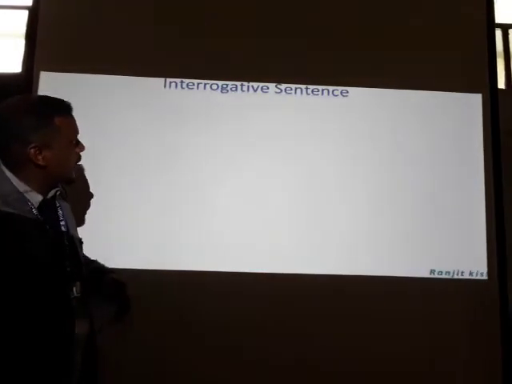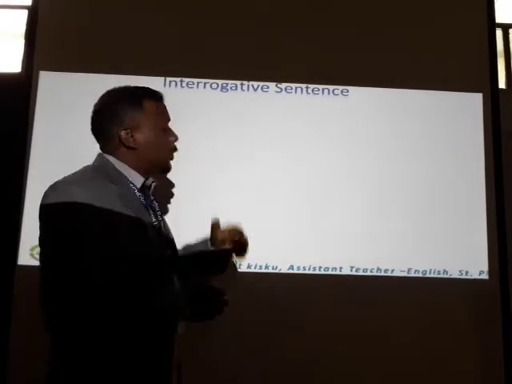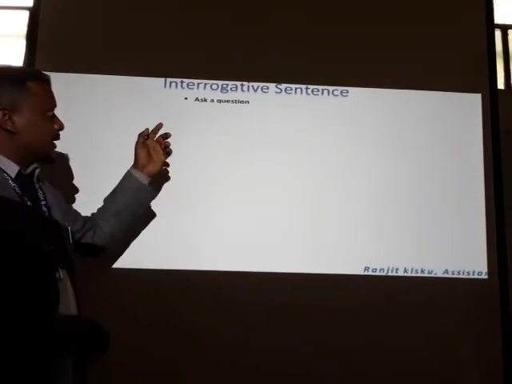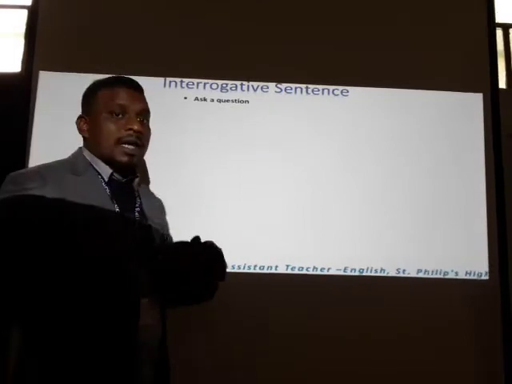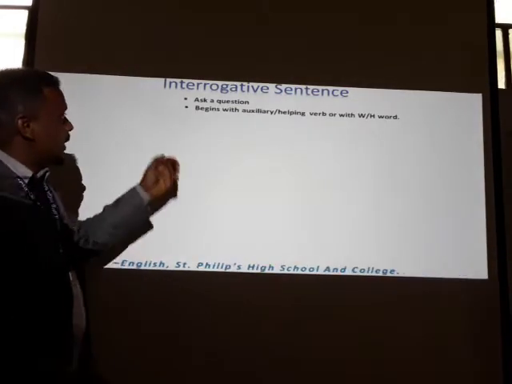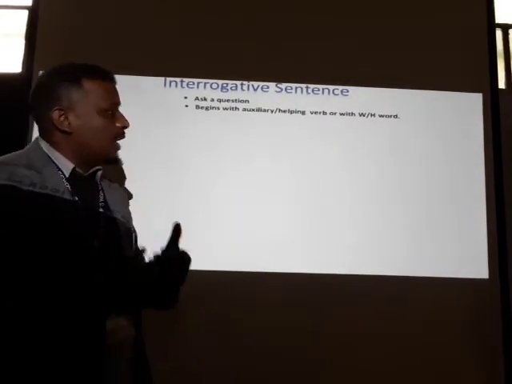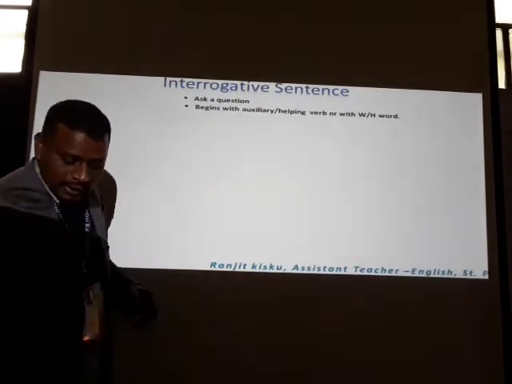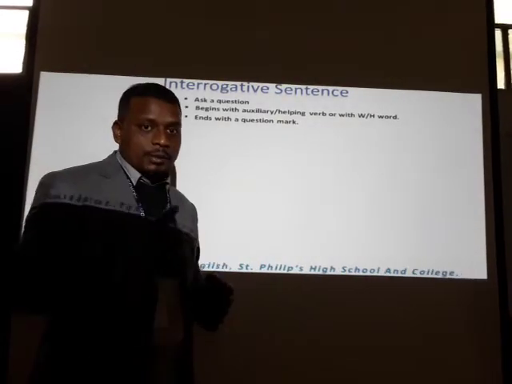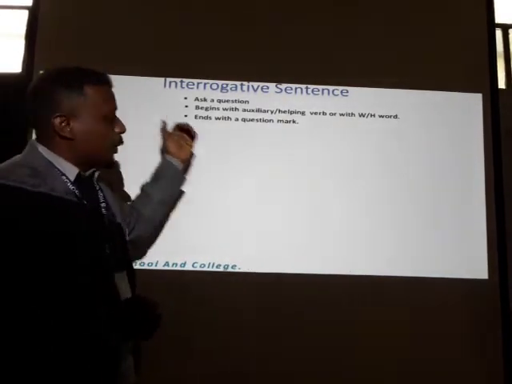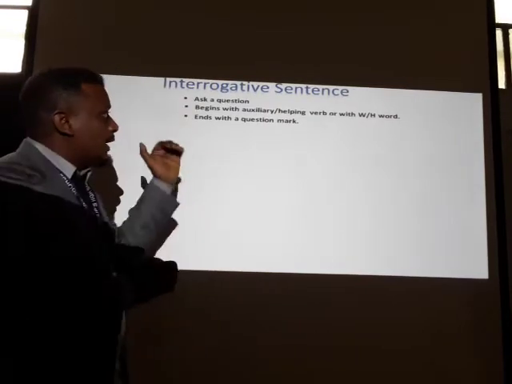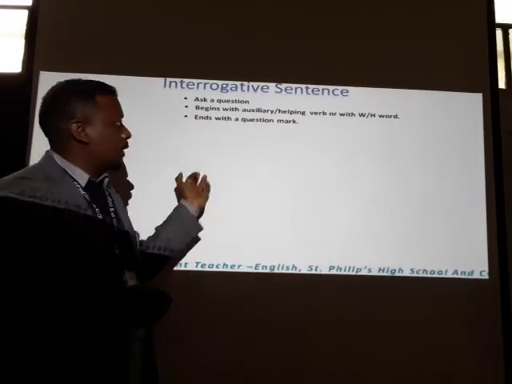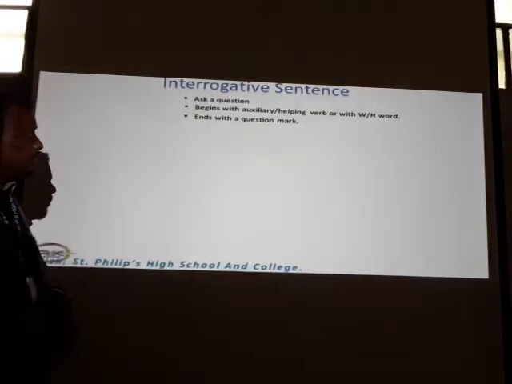And then let's see the second one, interrogative sentences. We will see now the examples of interrogative sentences. What are interrogative sentences? They ask a question and begin with an auxiliary or helping verb or with a WH word. You must remember it. Then it ends with a question mark. So dear learners, interrogative sentences begin with a helping verb, auxiliary verb or WH word and end with a question mark. Let's see the examples.